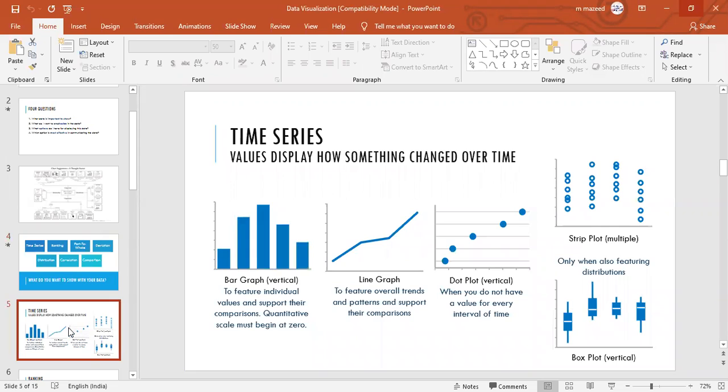Next means time series. See, values display how something changed over time. This is time series presentation of data. So when you started your business, after that, how it has grown. So like that, you can present the present situation of a company. I'm just taking some example. Suppose you want to explain the growth of your organization, then you can use this time series. So earlier, how was it? What are the initial investments, capital, how it has grown, or any downfall? For that, the time series is a very useful tool for you. It is a good data visualization tool that you can show here.